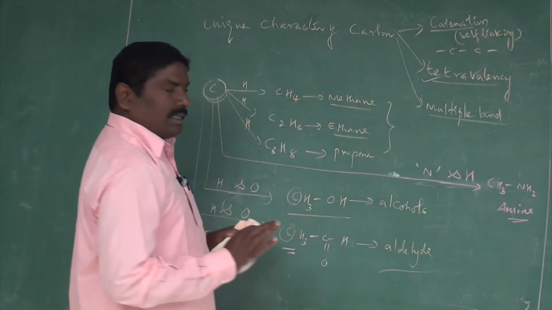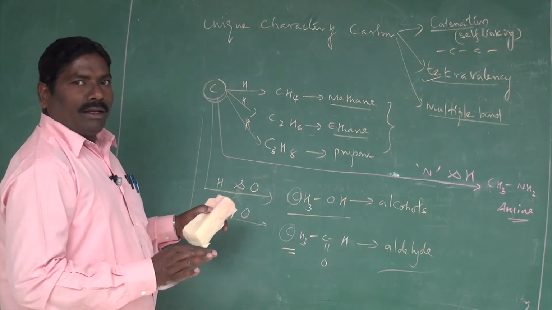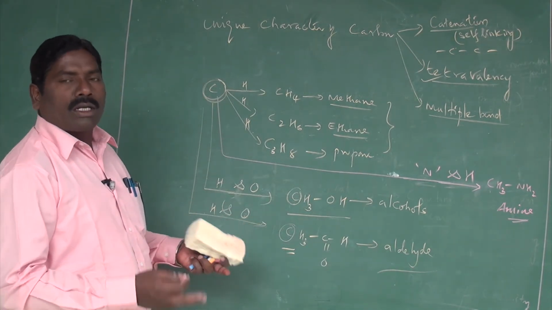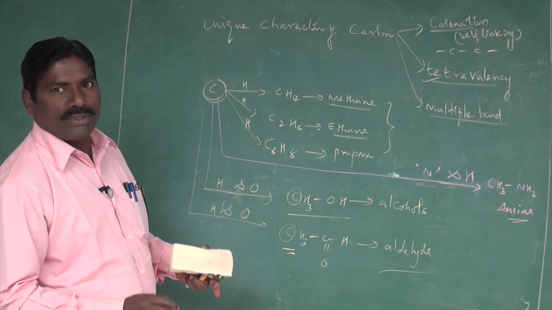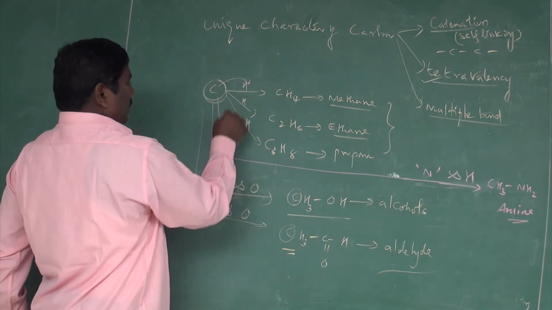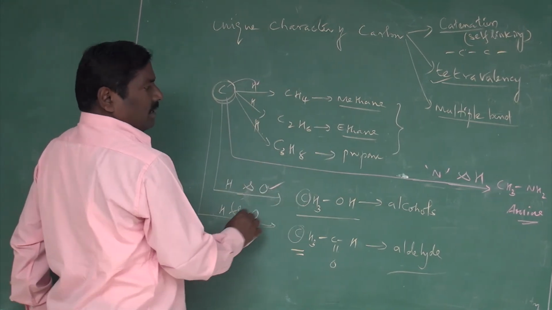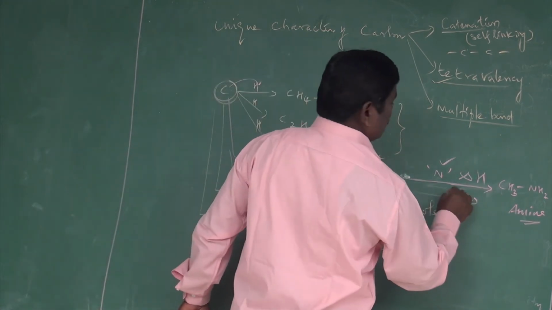So what's the concept you should understand? Here the carbon has the ability to combine with any other elements to produce organic compounds. Namely, carbon combined with the hydrogen, carbon combined with the oxygen, carbon combined with the nitrogen, carbon combined with sulfur. It is also possible.